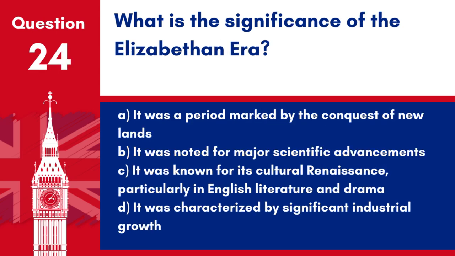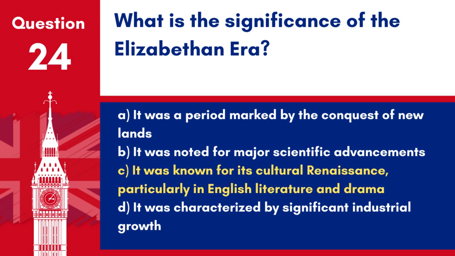Question 24. What is the significance of the Elizabethan era? A. It was a period marked by the conquest of new lands. B. It was noted for major scientific advancements. C. It was known for its cultural renaissance, particularly in English literature and drama. D. It was characterized by significant industrial growth.